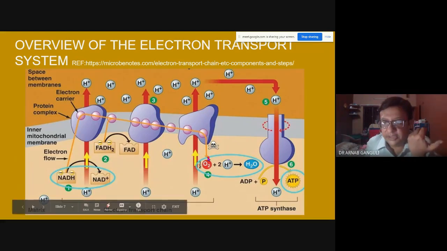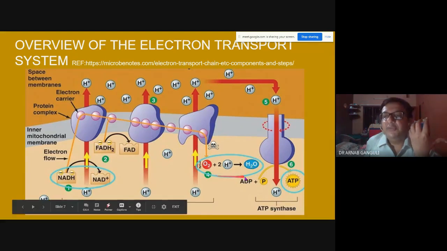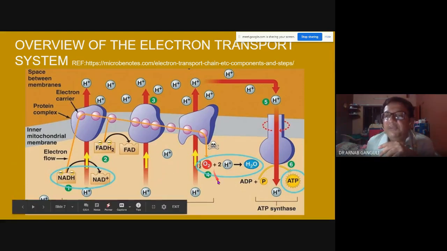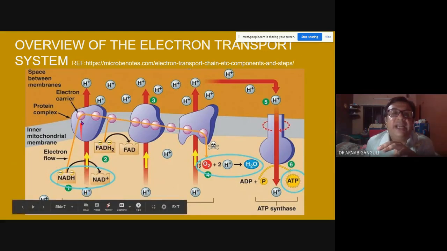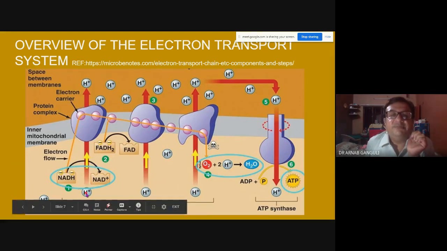Why do you need oxygen to breathe? When there is no oxygen, what is the problem? This thing will not be formed. You'll have water forming all over inside your cell. What will happen if you don't have oxygen? You have hydrogen. What happens basically when this electron transport chain happens? It pumps hydrogen outside. The electron which has a higher energy, when it goes from this state to this state, releases some energy, and that energy is used to transport this hydrogen.